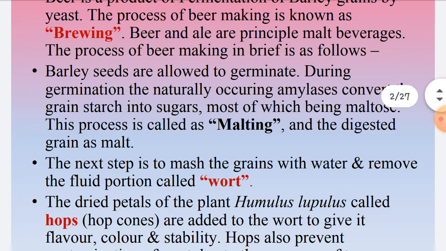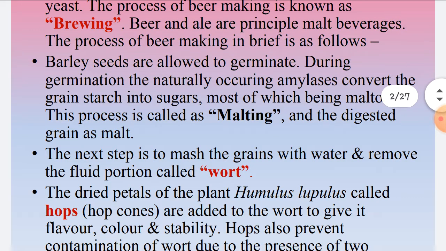Beer is a product of fermentation of barley grains by yeast. Beer is a product of fermentation of barley grains by the action of yeast, and the process of beer making is called brewing. Beer and ale are principal malt beverages.